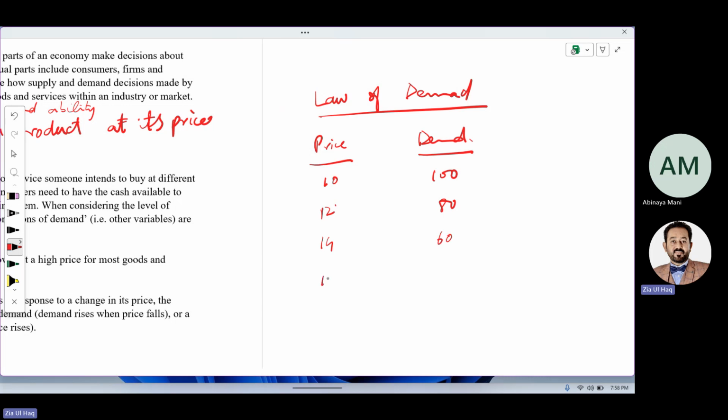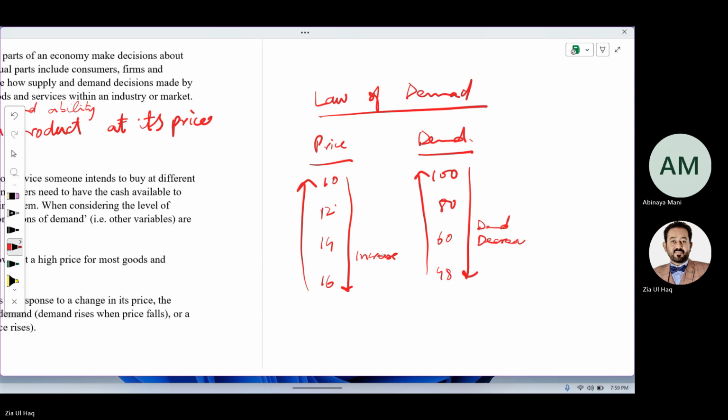Price increasing to 16, demand will become say 48. I mean, if price increases, demand will decrease. There is an inverse relationship between price and demand. If price increases, demand will decrease, and if price decreases, demand will increase.